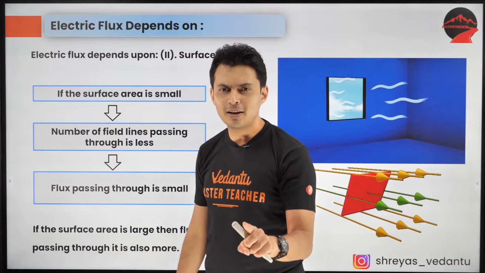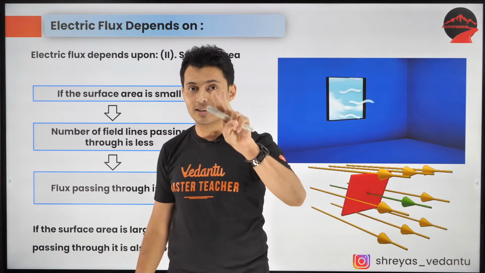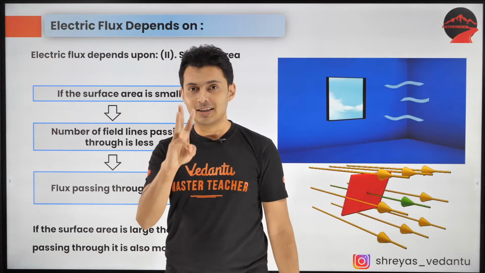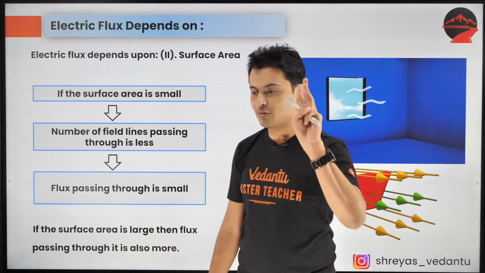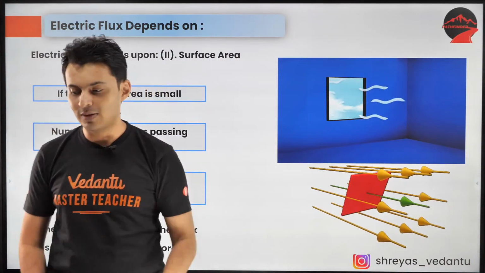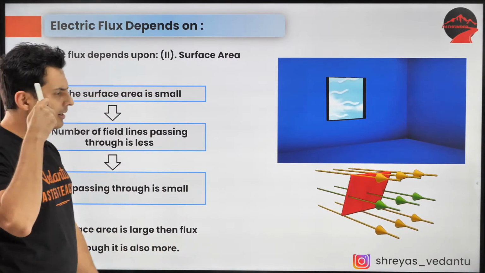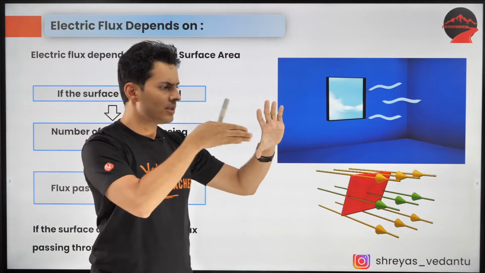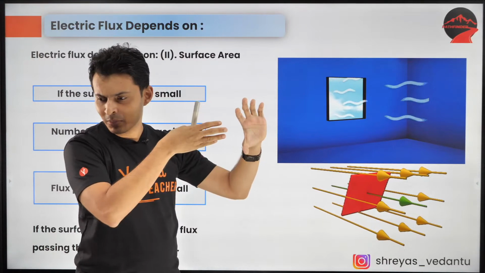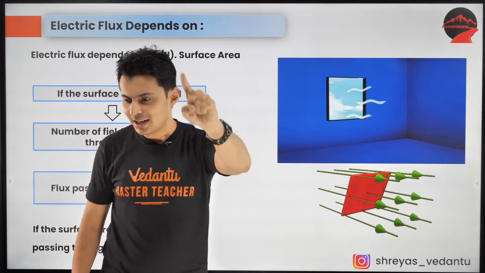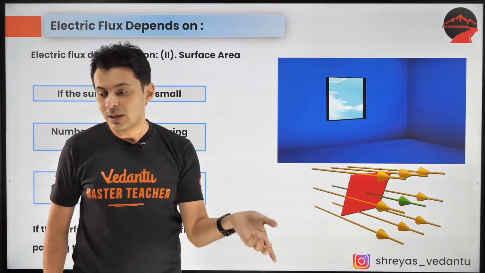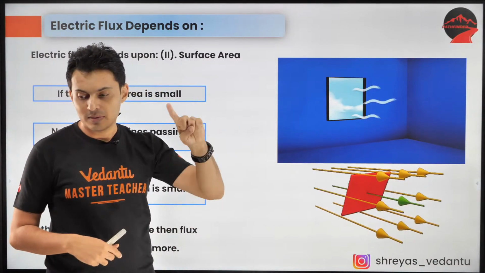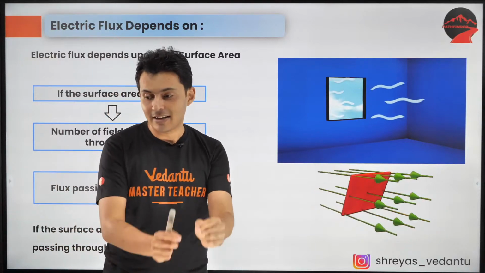For the same area, for the same field, the flux can be different for different what? What is that third thing which also affects flux? There is one more thing for which the flux will change. Think, if there is an area, there is a field, you change the area, flux changes. You change the field, flux changes. There is one more thing. What is that thing? If medium changes, field will automatically change. So that is the first pointer, which is field. So yes, the answer is angle.